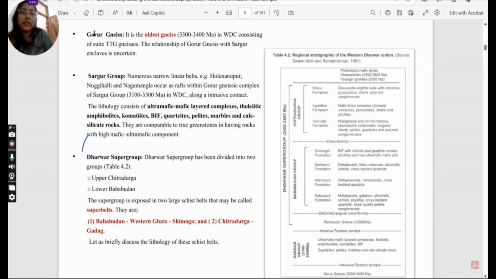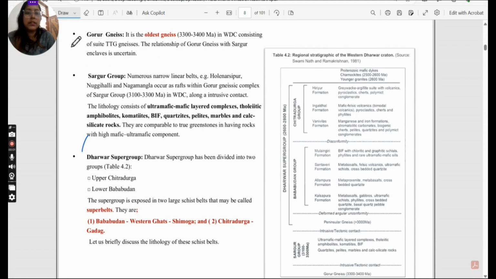Starting with the Gorur gneiss, let's see them in detail. The Gorur gneiss is the oldest gneiss, of age 3300 to 3400 million years ago, in the Western Dharwar Craton. It consists of TTG gneiss, and the relationship of Gorur gneiss with the Sargur enclaves is uncertain. Next is the Sargur group.